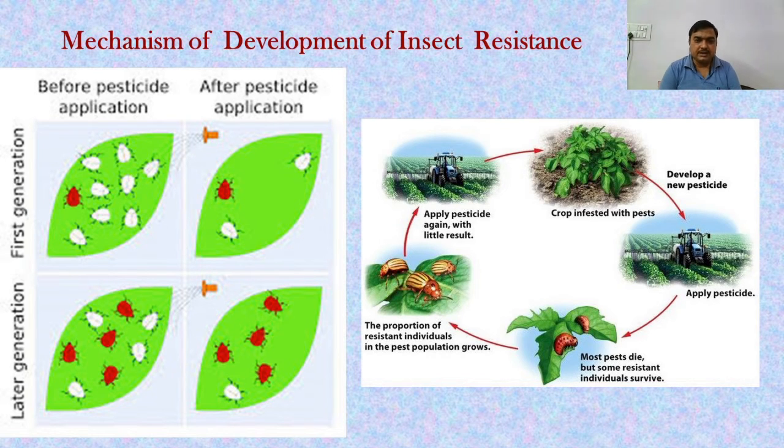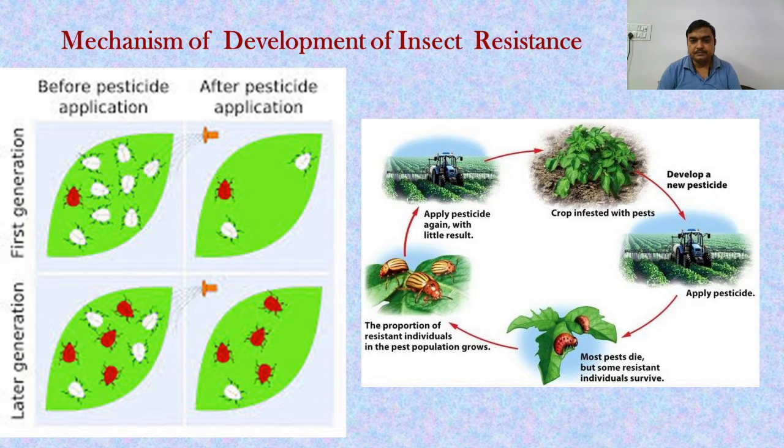Then in the lower panel, in the later generations, you can observe that the number of white insects is decreasing, however the number of red insects is increasing. After a certain time, in that population only red insects are there and the white insects have perished away. This is because of the application of pesticides.